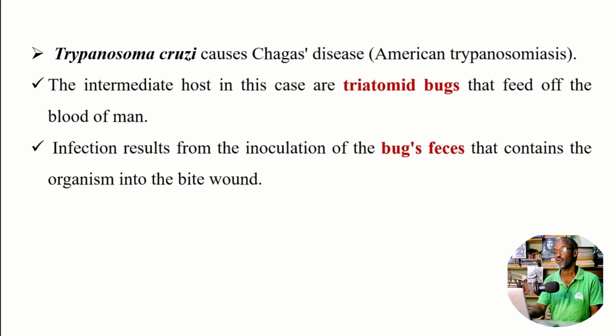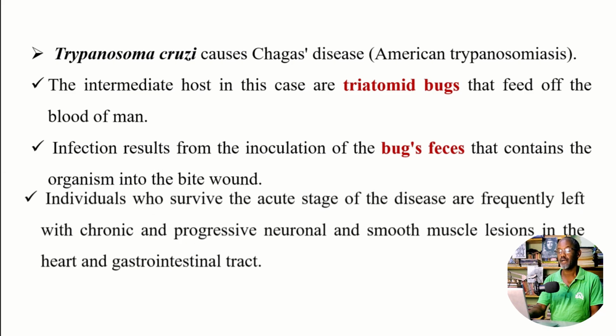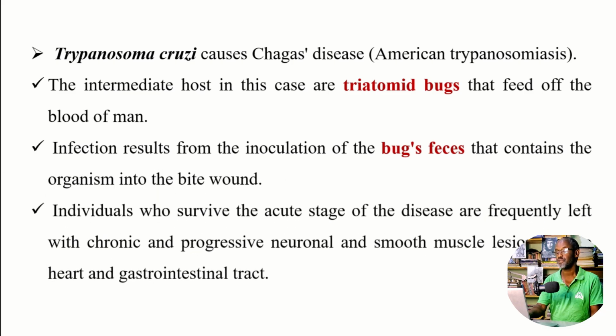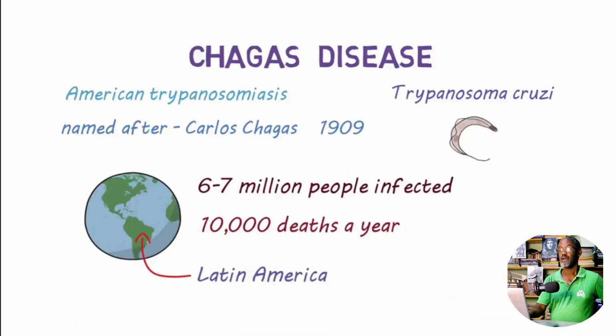Infection results from the inoculation of the bug's feces that contains the organism into the bite wound. Individuals who survive the acute stage of the disease are frequently left with chronic and progressive neuronal and smooth muscle lesions in the heart and gastrointestinal tract. Imagine, this is also neurophilic. It also damages the nervous system, you see, and also the gastrointestinal tract.